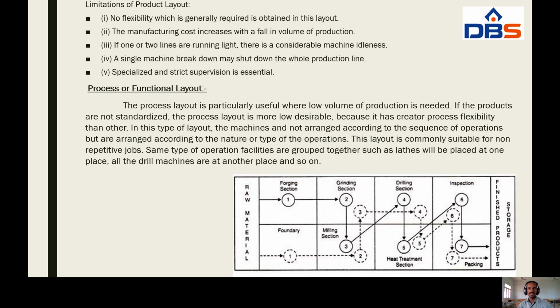In case of any breakdown in a particular section, the entire manufacturing process will be stopped. So this is one of the limitations. And the next one, specialized and strict supervision is essential. So this is also one of the limitations.